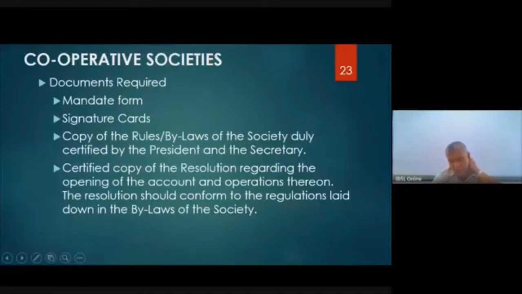Regulations laid down in the bylaws of the society. Now, a society will have various types of laws called bylaws, and in those bylaws, it will say how this account will be regulated or monitored.